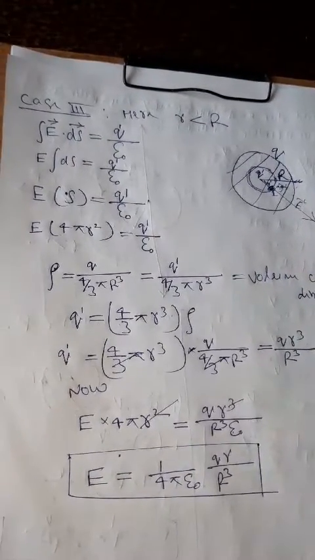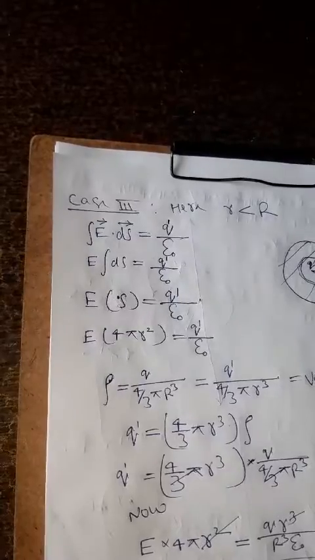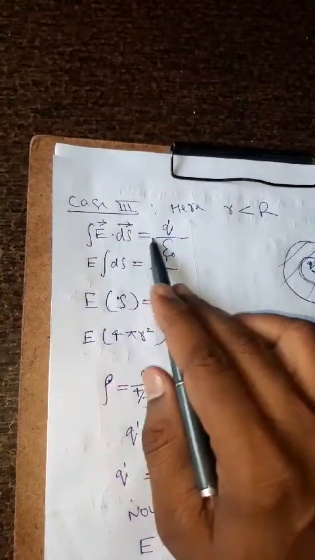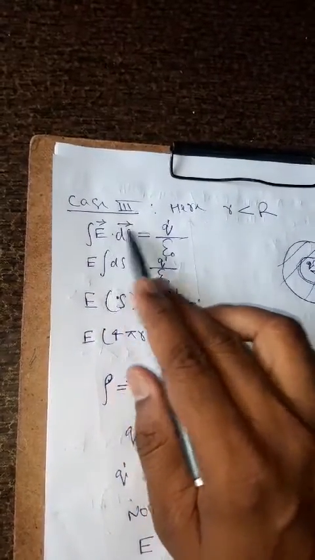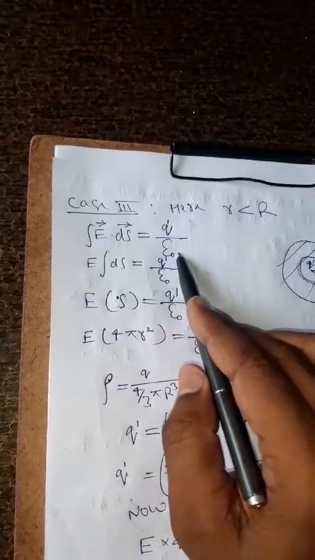This is most important. Once more I want to repeat this condition: integration of E dot ds is equal to Q dash upon epsilon naught. Why?